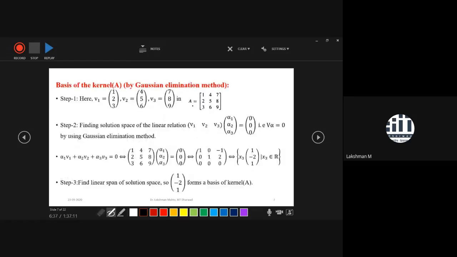So suppose again we have a matrix A. Again, the steps are very similar to finding the basis of the image. What you do is list the vectors in a proper order, v1, v2, v3, then define a linear relation. This is talking about the linear relation. So correspondingly it becomes a homogeneous system of linear equations. Capital B, I had always mentioned that wherever I denote a matrix, I will use a capital letter. So capital B is a matrix having first column V1, second column V2, and third column V3.